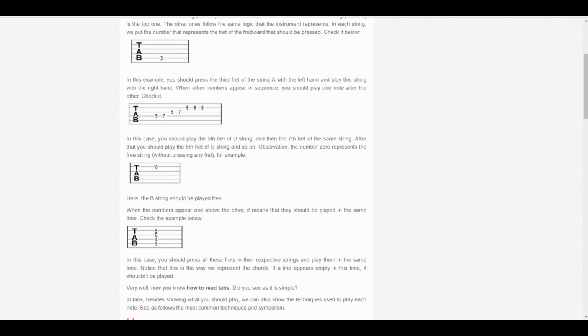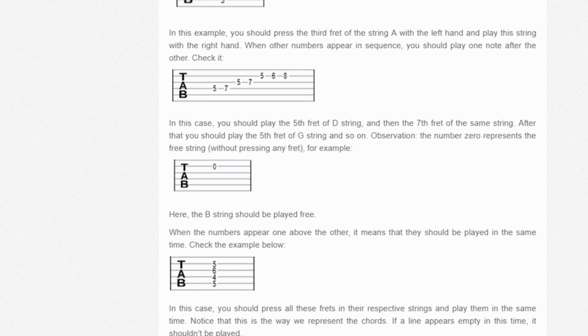Let's go back here to the screen here. So now on this one right here, you see it has a 0 on the 2nd string. Well, 0 is playing the string open.